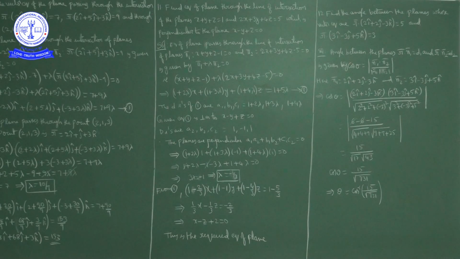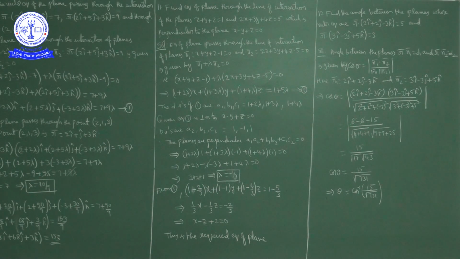Okay, then according to formula, suppose that theta is angle between the planes, cos theta is equal to magnitude of n1 bar dot n2 bar upon magnitude of n1 bar into magnitude of n2 bar. So n1 bar dot n2 bar is (2i cap plus 2j cap minus 3k cap) dot (3i cap minus 3j cap plus 5k cap) upon magnitude of n1 bar, that is square root of 2 square plus 2 square plus minus 3 square, into magnitude of n2 bar, square root of 3 square plus minus 3 square plus 5 square.